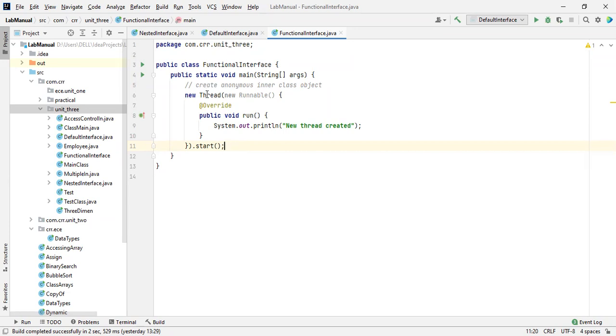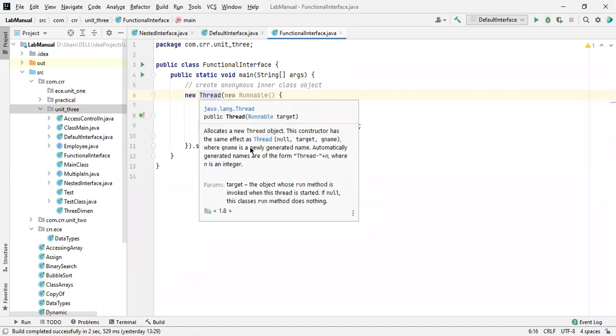We call a thread a process, and we assign tasks based on threads. How are you going to do that? This is an anonymous inner class and object. When you use the new keyword, we know that it is an instantiation, that we are going to start a new thing. So this is a class object. We already created that. We'll go for detailed information about threads later. For our information point of view, we are doing this.